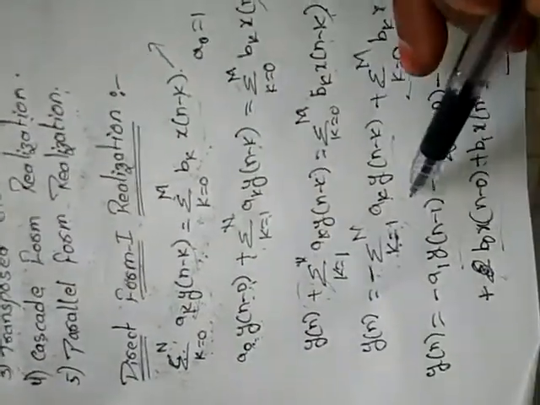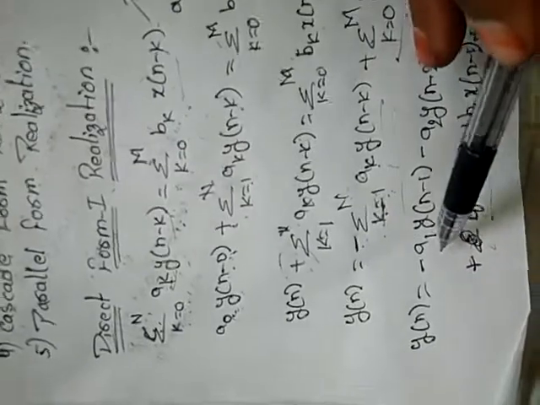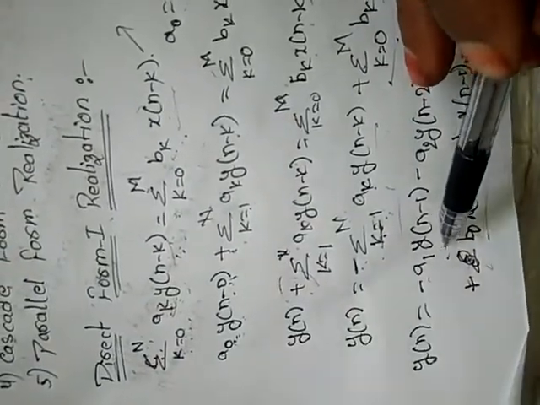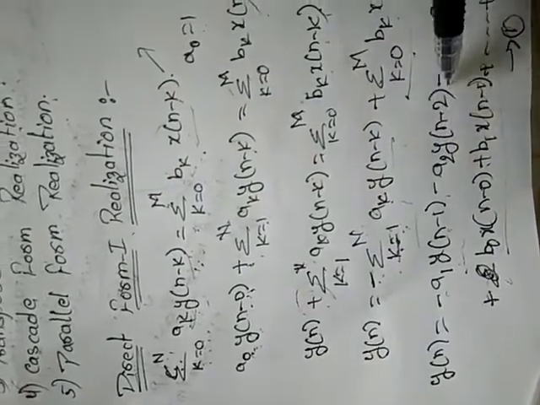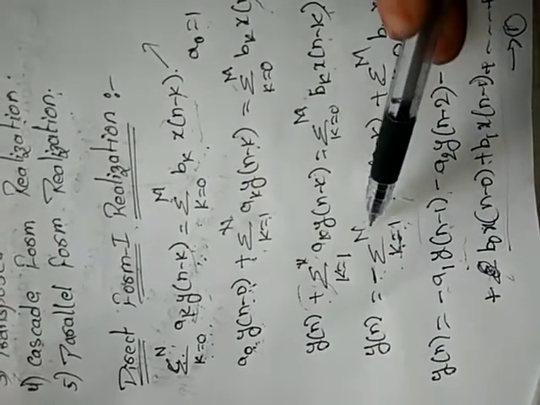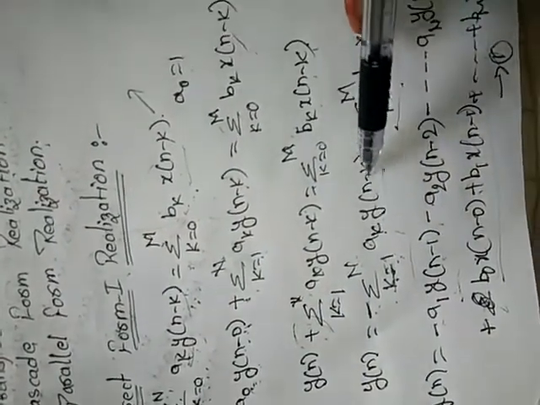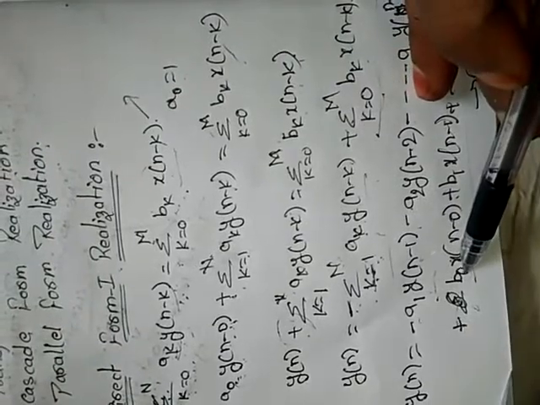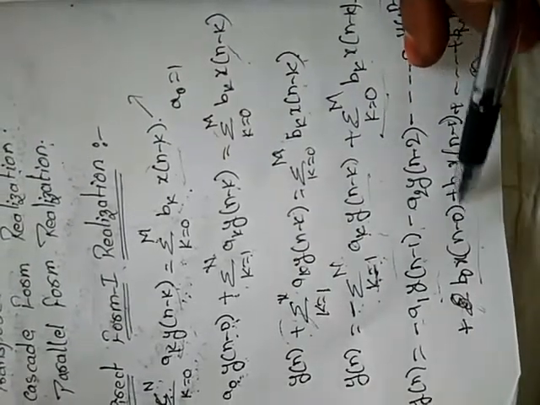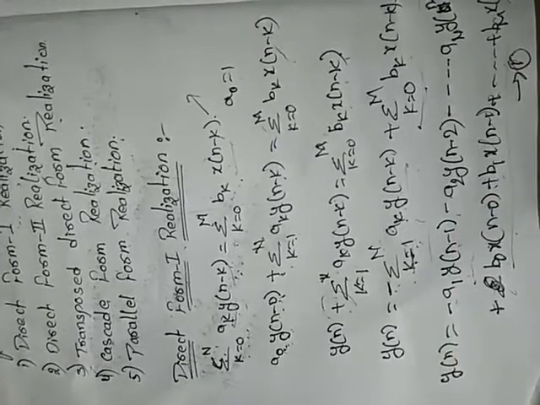That is, minus a1 y of n minus 1 minus a2 y of n minus 2 and so on, minus an y of n minus n, plus b0 x of n plus b1 x of n minus 1 and so on, bm x of n minus m. So this is y of n.